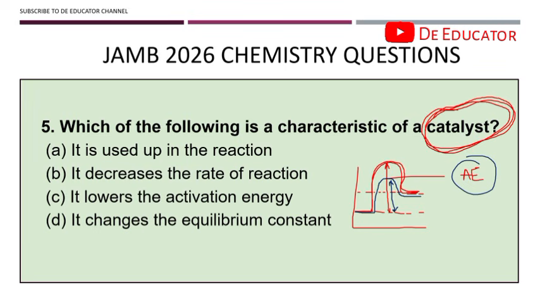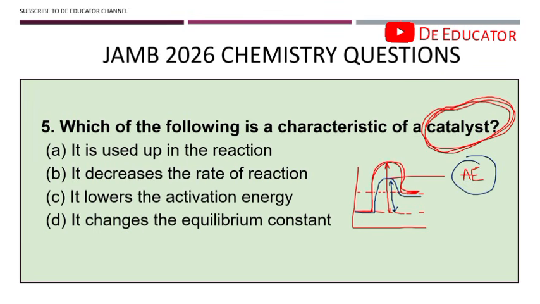So the catalyst works to reduce the activation energy and speed up the reaction, but it does not change. Okay, the catalyst does not change. So if the catalyst is blue in color, at the end of the reaction, the catalyst is still going to be blue. The catalyst is not going to change. Okay. Now, let's look at the options.